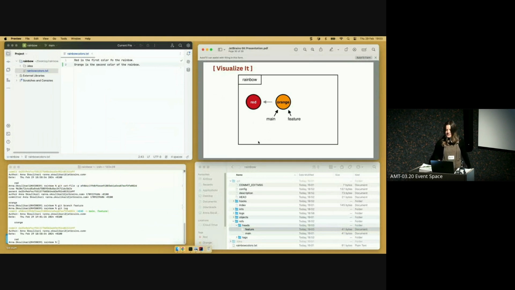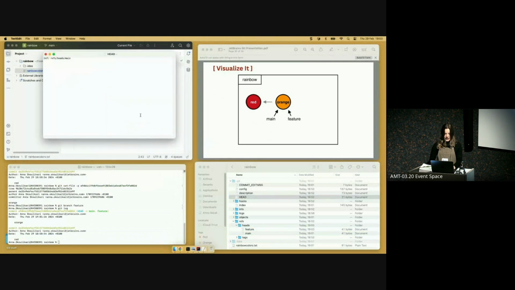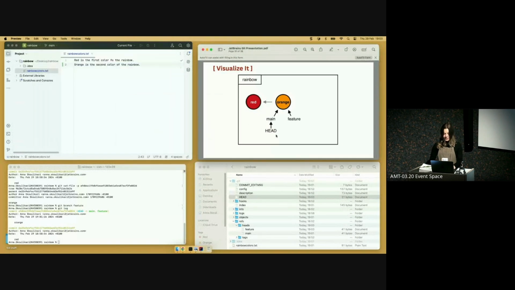Okay, we've made a new branch. Now the final question, the thing that we can see in the git log output that we haven't quite explained yet is HEAD in capital letters. So what is HEAD and why is it pointing to main? We can explicitly see this in the .git directory. There's a file called HEAD in capital letters. And when we open up that file, we can see that it's a reference to the main branch. So HEAD is basically just a pointer or a reference to the branch that you're currently on. And the way that I show that in the diagram is I just have another pointer pointing to main.